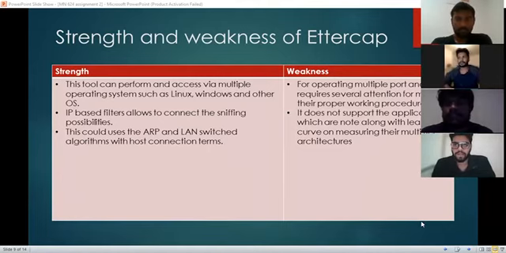And talking of the weaknesses of this tool, operating across multiple ports and operating systems requires careful attention to make the proper working procedures. Also, it does not support applications that are not along with the learning curve, and measuring their multi-tier architectures. Next slide, please.